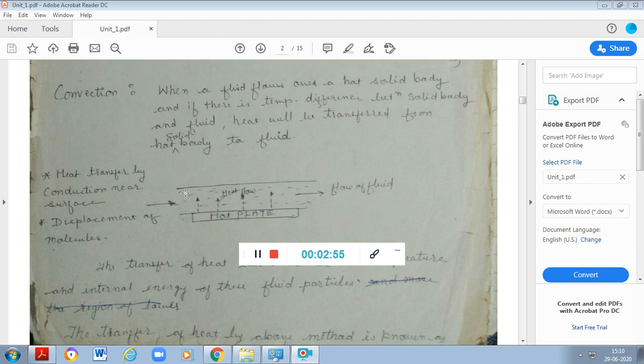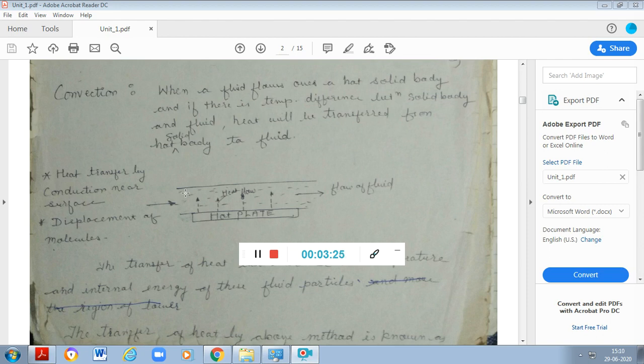Now why does diffusion come into play in convection? If you look at the first layer of the fluid which is sticking to the hot surface, there is heat transfer from that hot surface to the first layer of the fluid. It is called the no slip boundary condition in fluid mechanics, because that layer is not slipping from the surface, it is completely sticking to it.